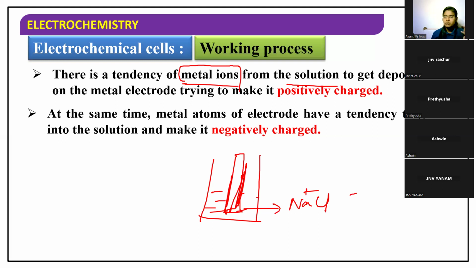The other way around is also happening. If I take this metal rod as zinc, what will this zinc metal rod do? The zinc metal rod will have zinc atoms. They have the tendency to go into the solution. Let's see now.